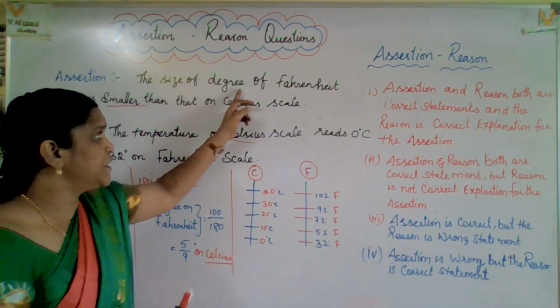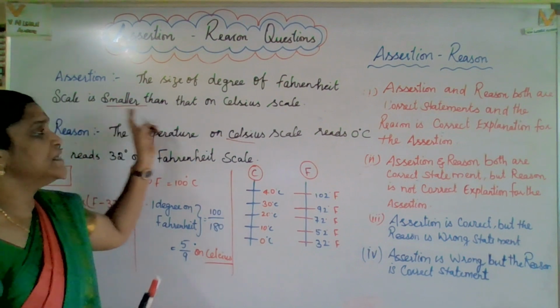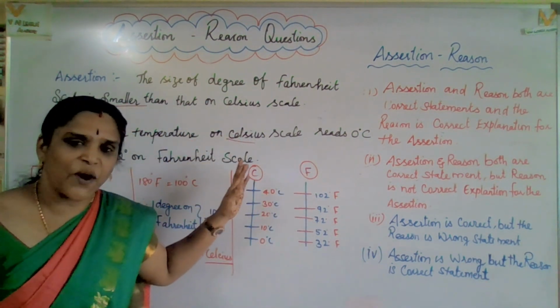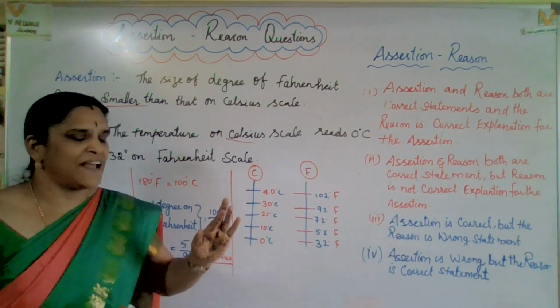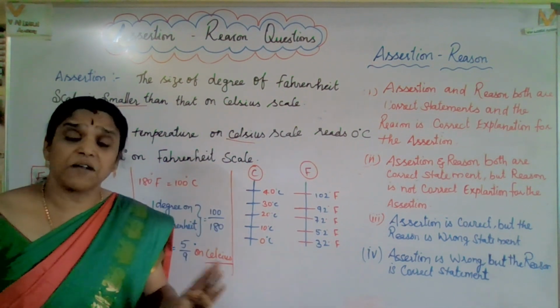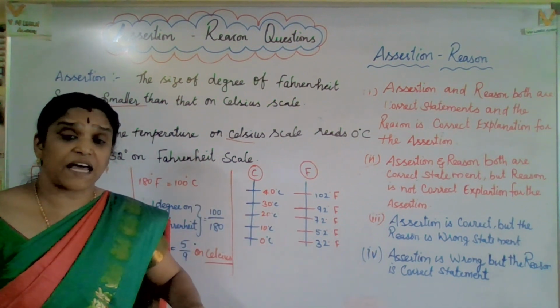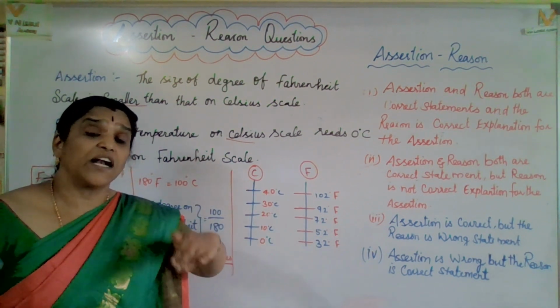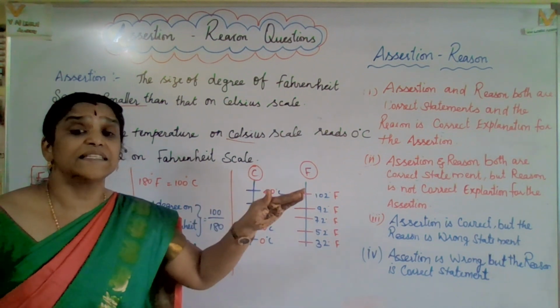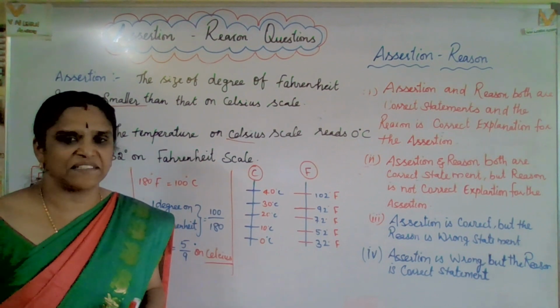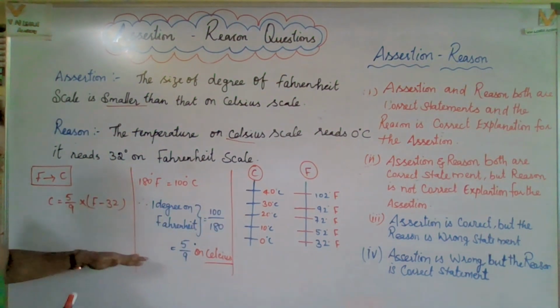The size of degree of Fahrenheit scale is smaller than that of the Celsius scale. I hope you got a clear idea. So both the statements are correct. Assertion is correct, reason is also correct. But the reason is not giving the exact reasoning, that means the relevant point to the assertion. Yes. Now come to this point.